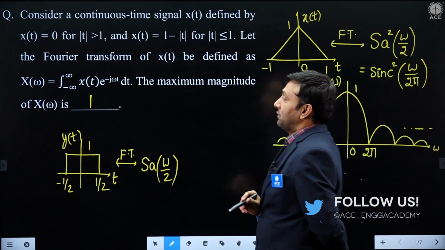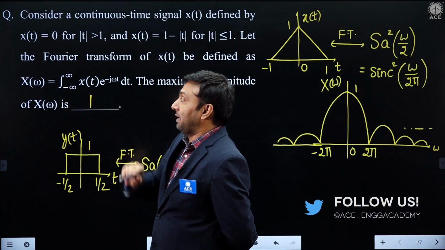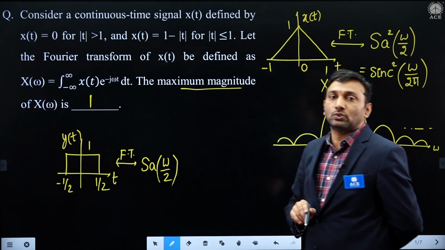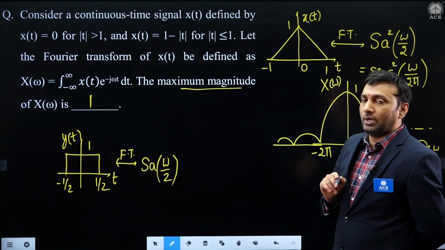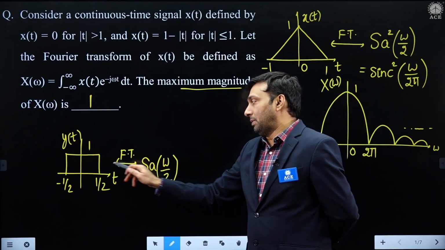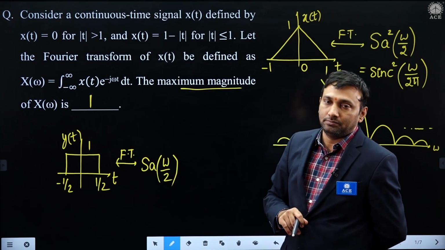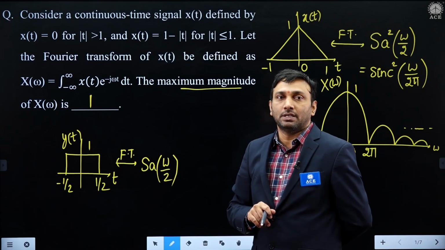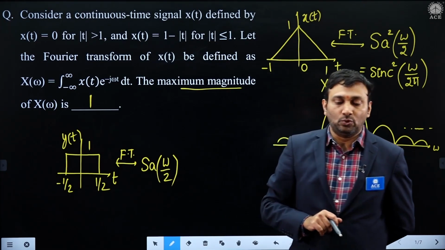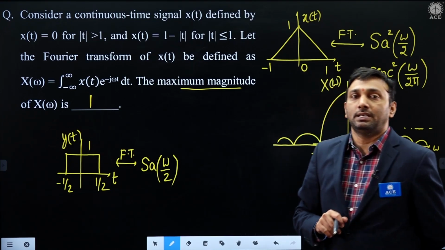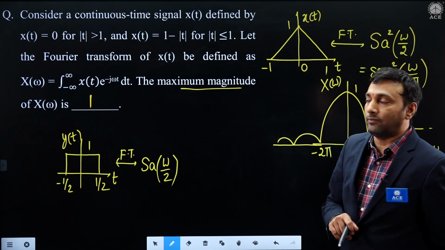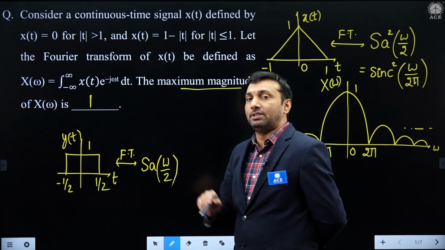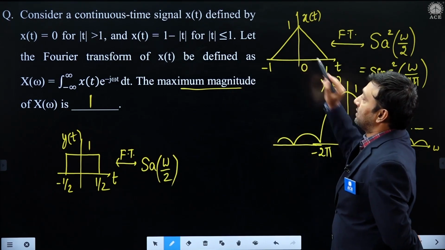Its Fourier transform is denoted as capital X omega. What is asked is the maximum magnitude of X omega. You are aware, the rectangular pulse Fourier transform is the SAS spectrum. When you take a symmetrical rectangle like this, the respective spectrum is the SAS spectrum. Convolution of two equal length rectangular pulses is a triangle. When you convolve this rectangle with itself, it produces this triangle.